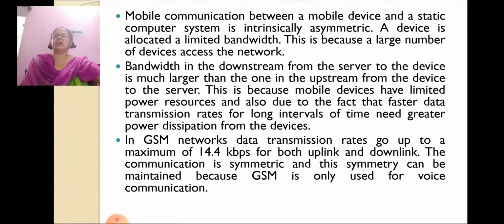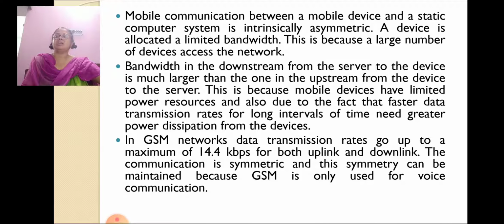Bandwidth in the downstream from the server to the device is much larger than the one in the upstream from the device to the server. This is because mobile devices have limited power resources, and also because faster data transmission rates for long intervals of time need greater power dissipation from the devices.